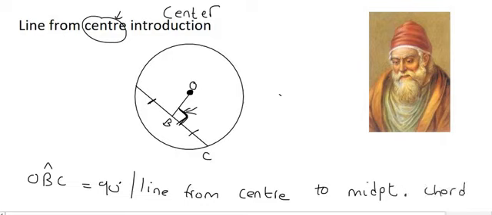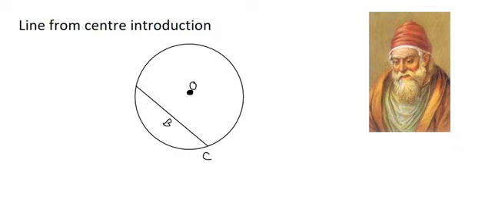There we go. So, the reason that that is 90 degrees is because the line comes from the center to the midpoint of the chord. That's all you have to say for that one. And we could very easily show how this wouldn't work if the line wasn't to the midpoint. For example, if we did this, the line that I've now drawn from the center is not going to the midpoint of the chord, and so clearly we can see that this angle over here will not be 90 degrees, so it has to go to the midpoint.